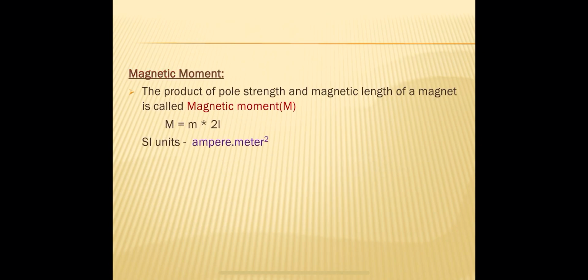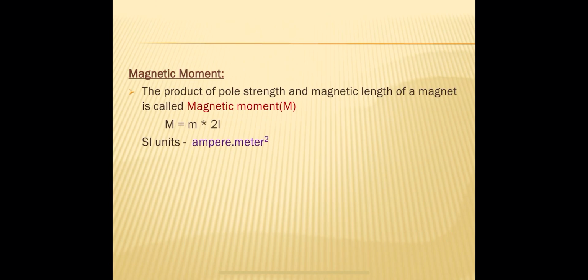magnetic moment. So we can define magnetic moment of a magnet as the product of pole strength and magnetic length of a magnet. It is indicated by capital M. Therefore, capital M is equal to small m into 2L.